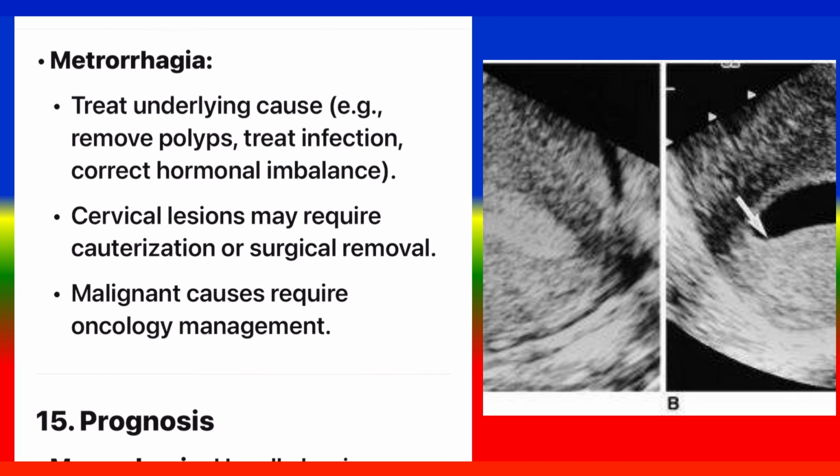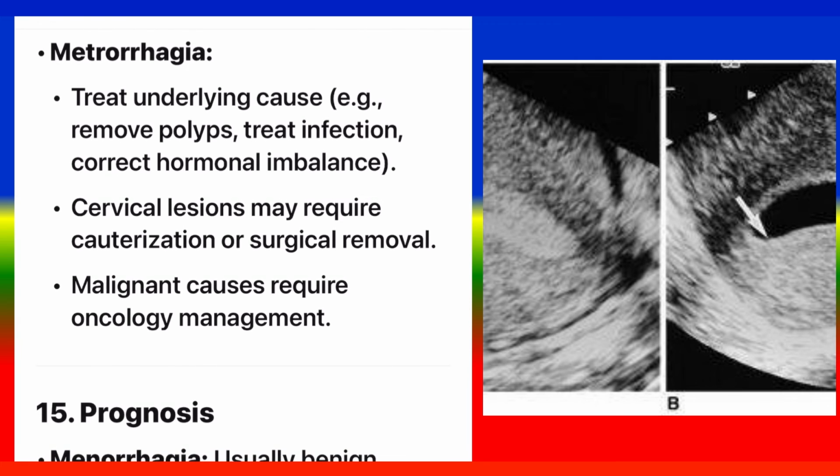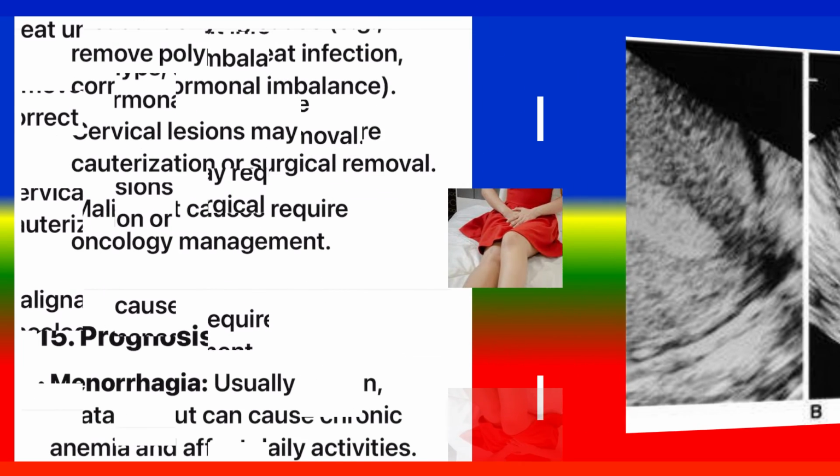Metrorrhagia: treat underlying cause, e.g. remove polyps, treat infection, correct hormonal imbalance. Cervical lesions may require cauterization or surgical removal. Malignant causes require oncology management.